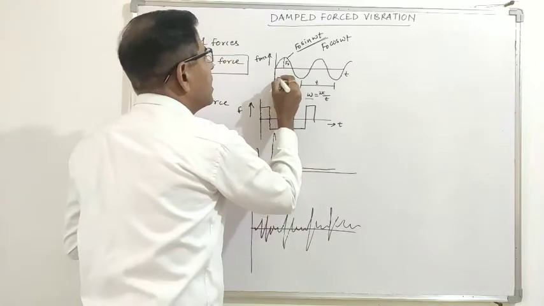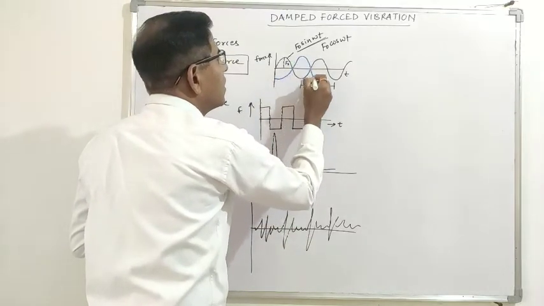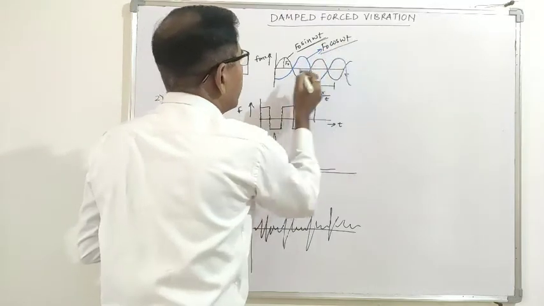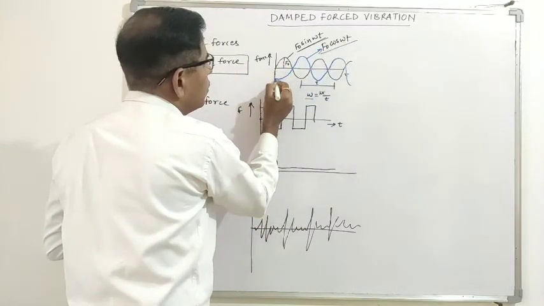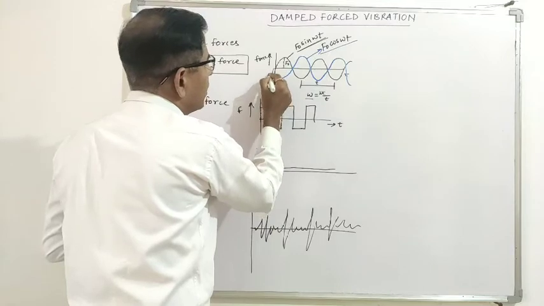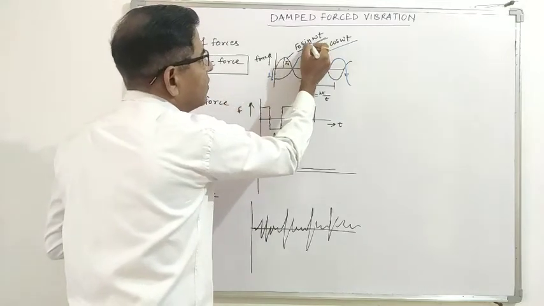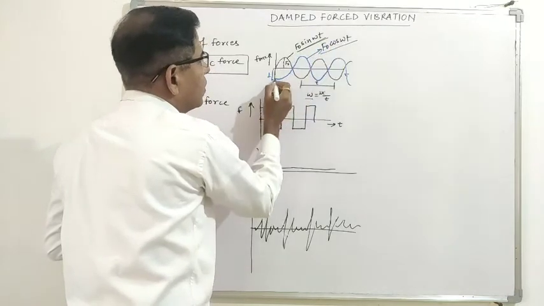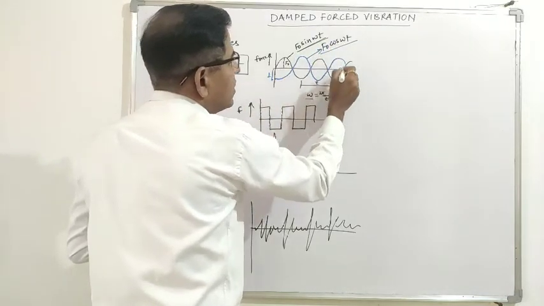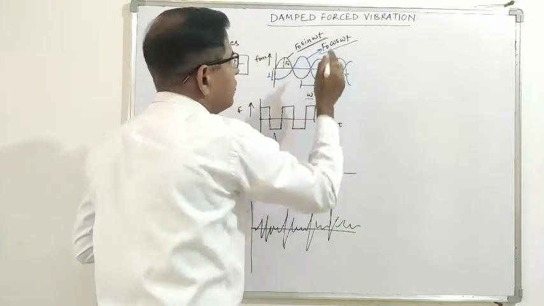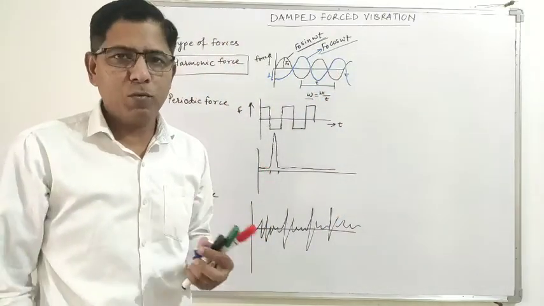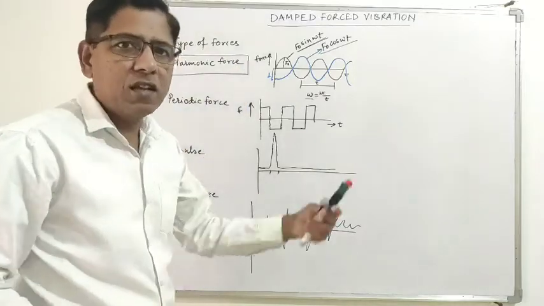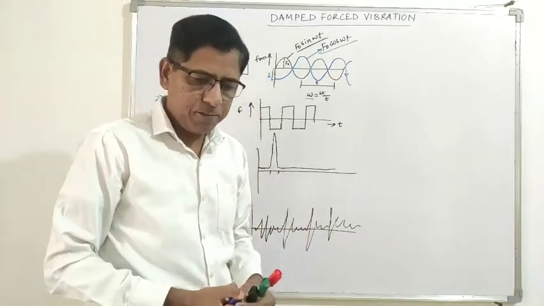If the force is starting like this, this is F0 cos omega t, where at 0 its amplitude is 1, whereas sine 0 is 0 and cos 0 is 1. So this is the harmonic force, F0 sin omega t or F0 cos omega t. We will be dealing with this harmonic force in our discussion.